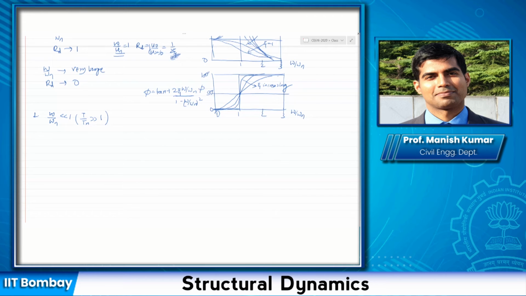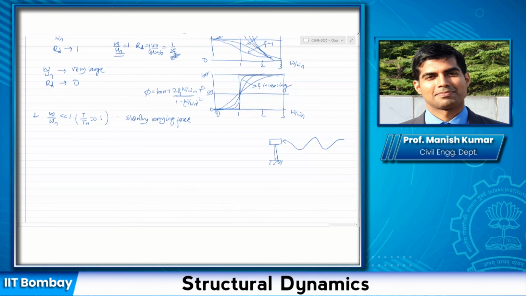One example would be a very rigid column like this, with a very long motion, basically a force, being applied to it. This we call a slowly varying force, because the time period of the applied force is so high.